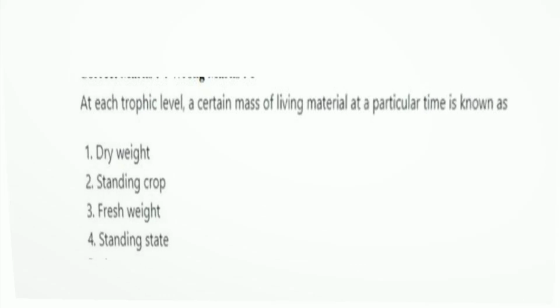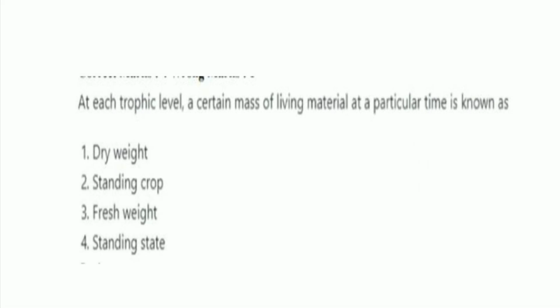The next one is, at each trophic level, a certain mass of living material at a particular time is known as. And the options are dry weight, standing crop, fresh weight, standing state. And the right one is option 2, standing crop.